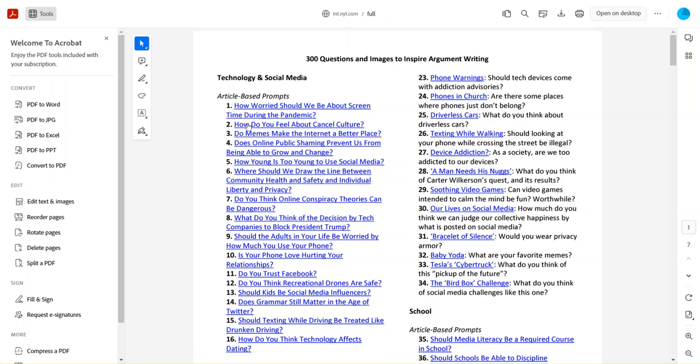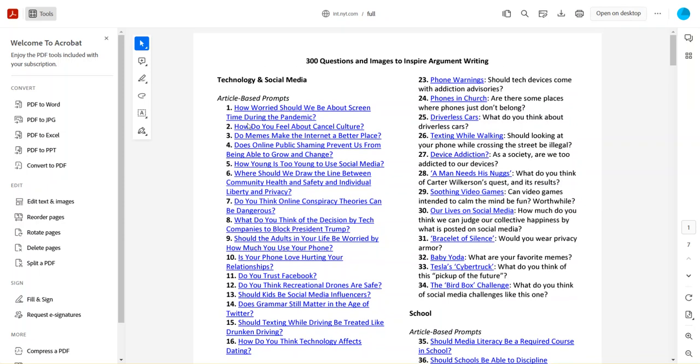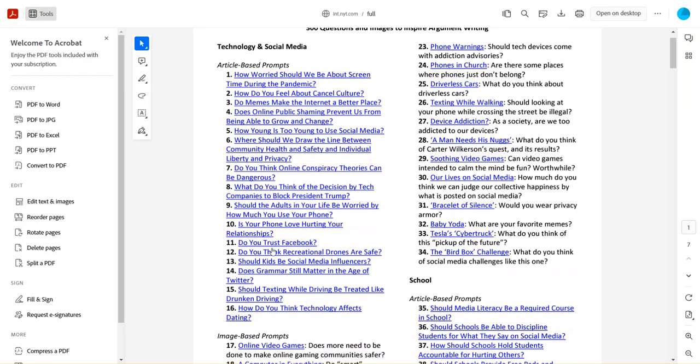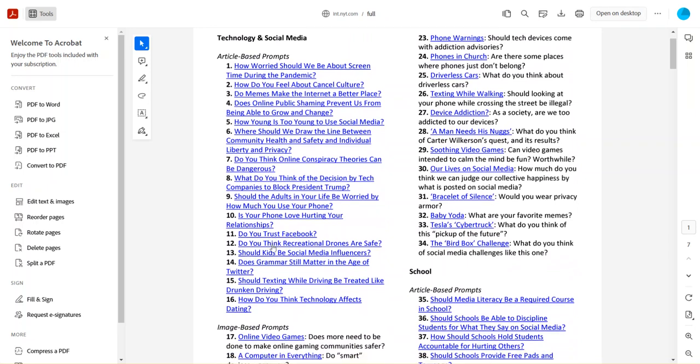One of the things that's nice about this particular New York Times list is that when you click on something like, do you trust Facebook, it will go to an article that appeared in the New York Times. Now, that is not a scholarly source, so it can definitely be part of your research, but when we do the annotated bibliographies twice this semester, you'll do them in pieces so that you kind of build on your research. You'll need to find scholarly articles about your topic. So I want you to think about that.